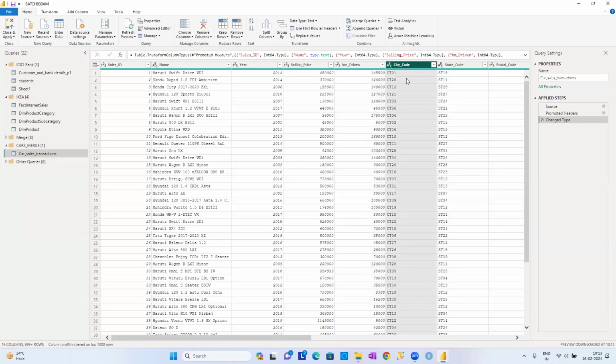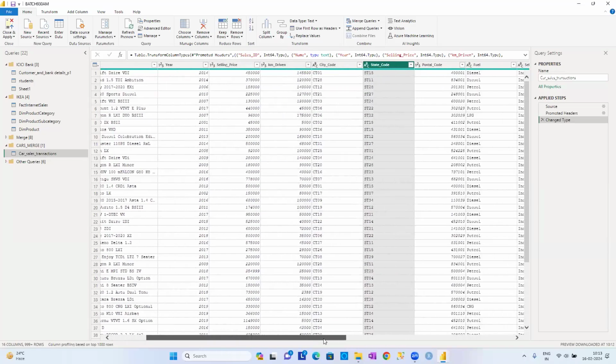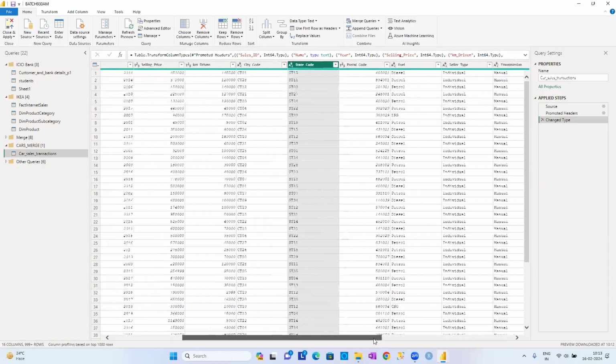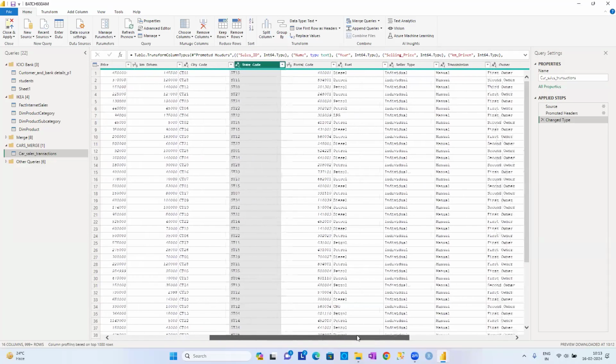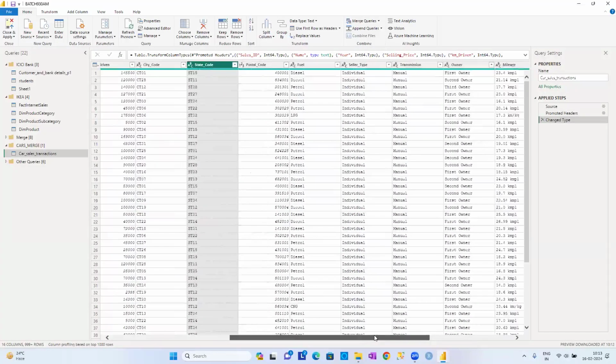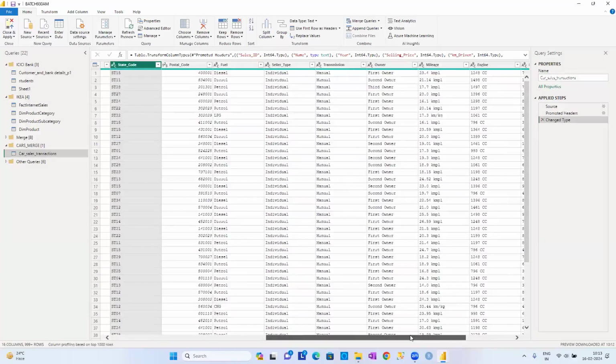We don't know. That CT01 is there in another table, guys. Which state does it belong to? ST15, ST25, ST11, some state codes are there. Same as that, we have some postal codes. What is the fuel type? Diesel. What is the seller type? Individual. What is the transmission? Manual. Who is the owner? First owner, second owner, third owner, etc.